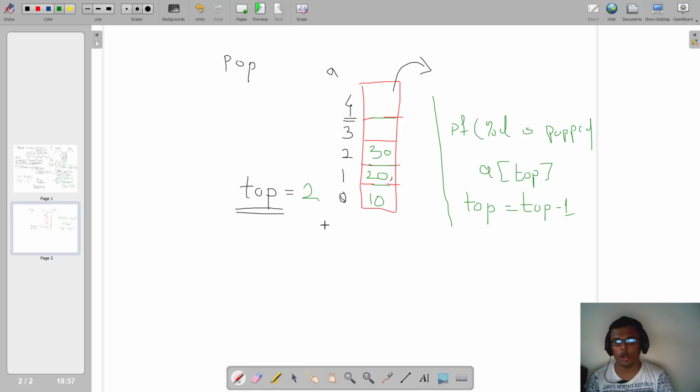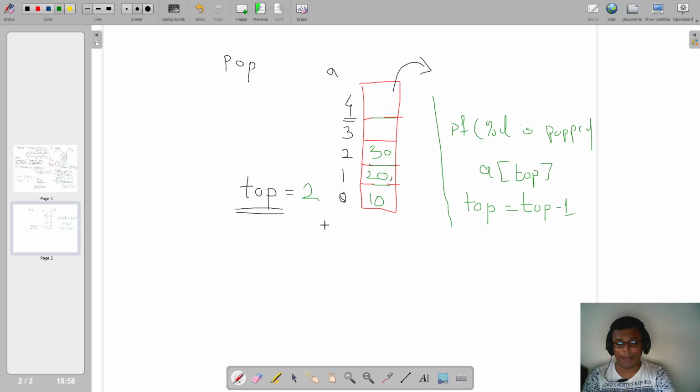I want to print 10, 20 and 30. So I have to print A of 0, A of 1 and A of 2, correct? So I have to print all the values from 0 to 2. In short, I have to print all the values from 0 to top, because my top is 2. So at any point in time, if I want to print the elements of my stack, I have to print the array from 0 to 2, including 0 and 2, very important. Say for example, if I write a for loop, for i is equal to 0, i less than equal to 2, i plus plus. So what will be the possible values for i? 0, 1 and 2. So it will print all the values, that is 10, 20 and 30.